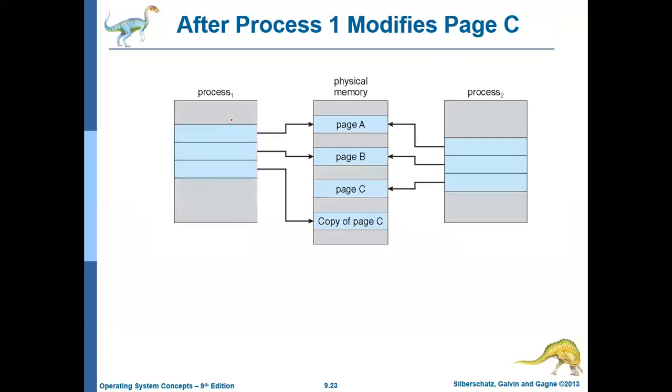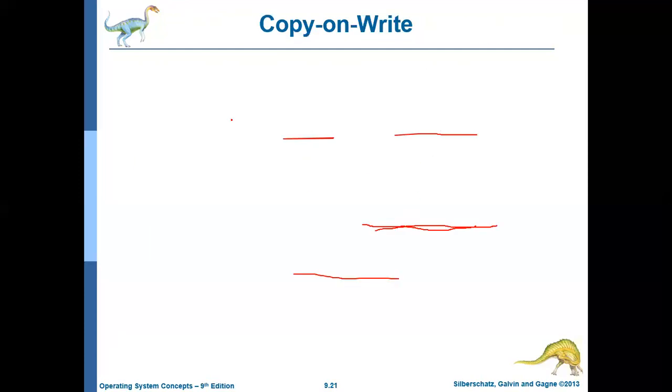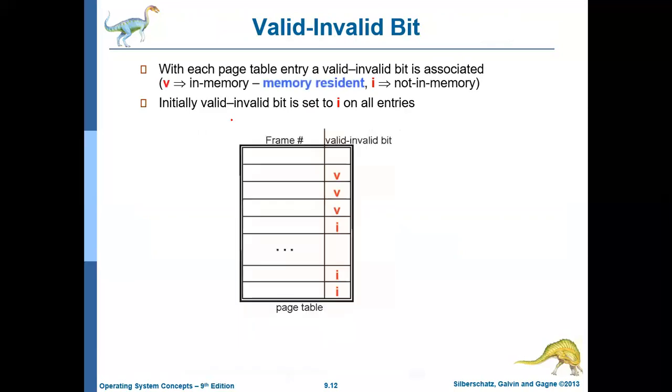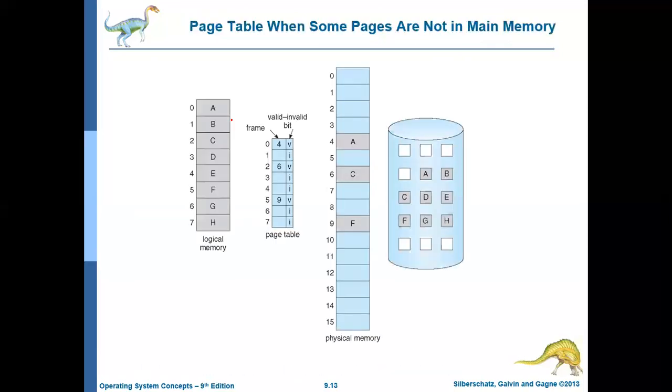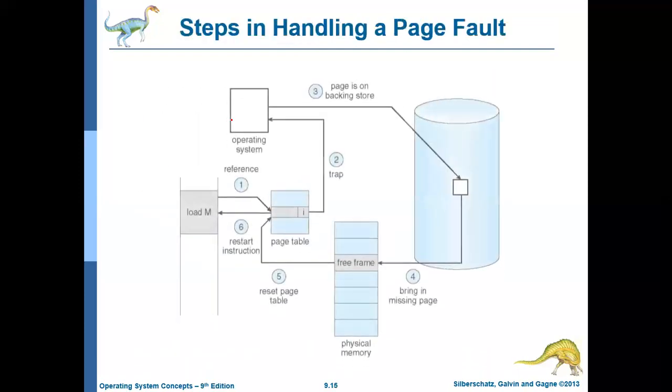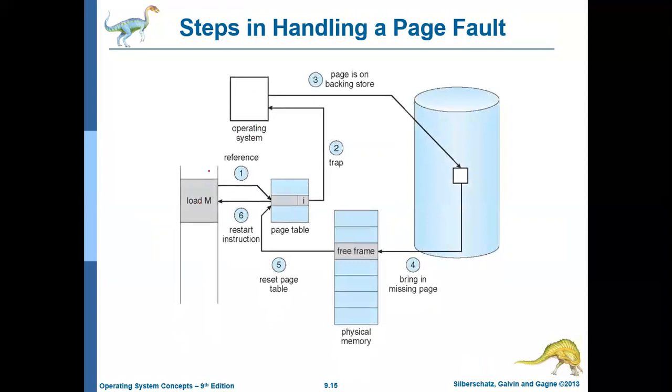Let me go back to the diagram which we discussed previously for better clarity. We check that the particular page is not there, so a trap is created.